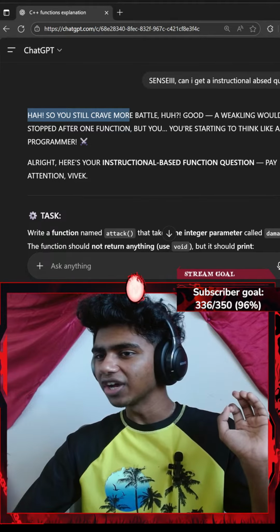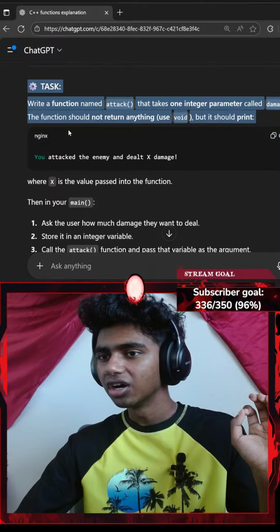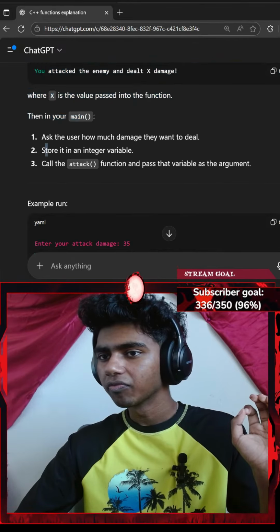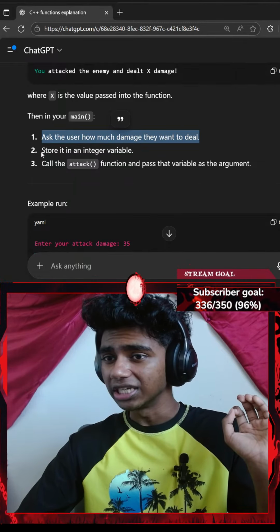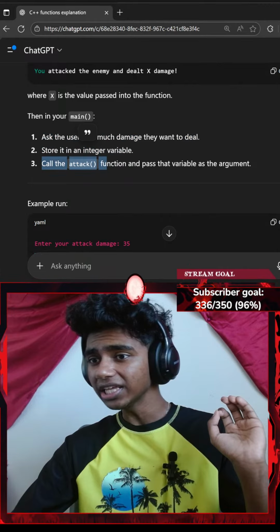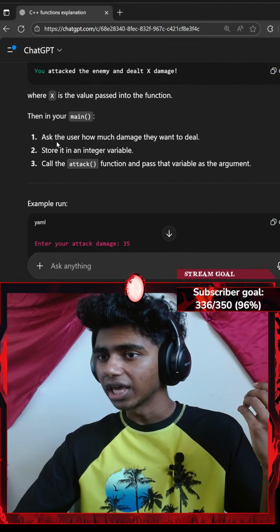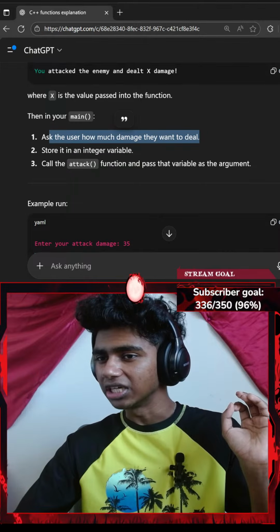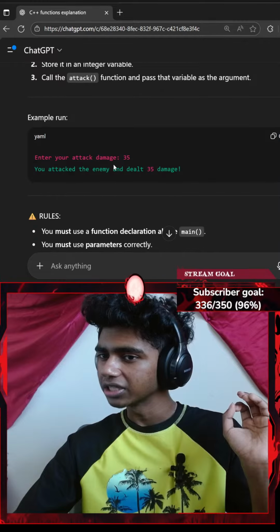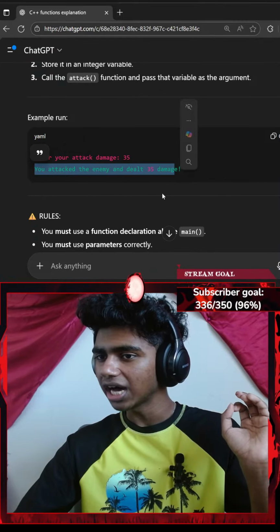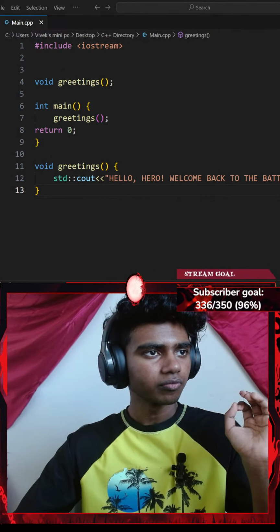"So you still crave more battle, huh? Good, a weakling would have stopped after one function. Task: ask the user how much damage they want to deal, store it in an integer variable, call the attack function and pass that variable as an argument." Okay, ask the user how much damage they want to deal, store it in an integer, call the attack function and pass the variable as an argument. "Enter your damage," "you attack." Okay, let me get some tasteless ChatGPT here.